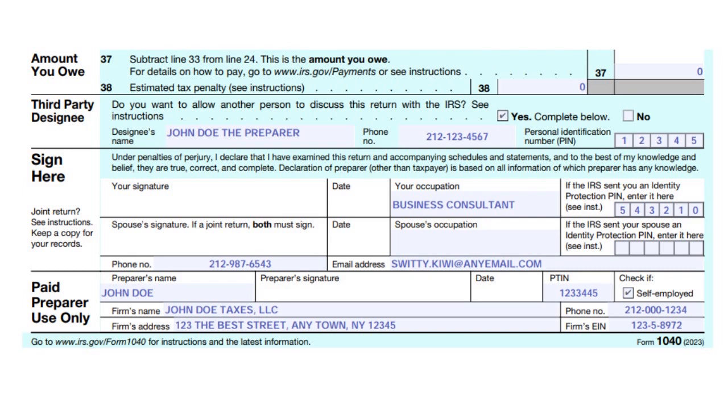And where it says you have to sign your Form 1040, you sign your form, date it, and put your occupation. If there is a PIN that the IRS sent you, you put it here as well. You put your phone number and your email address, so any information the IRS needs to contact you, should they want to, you put it here. And if you have paid someone to do your taxes for you, you put the person's credentials at the bottom so everything is clear. If the IRS wants to contact them, they can just reach out to them. Not a problem.